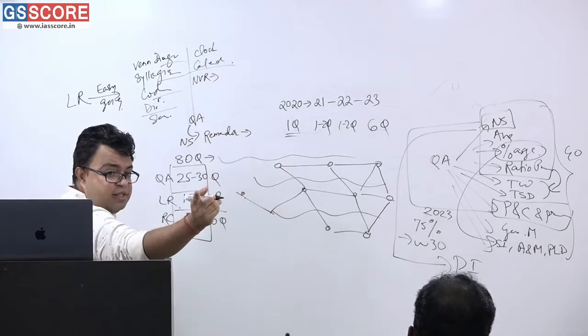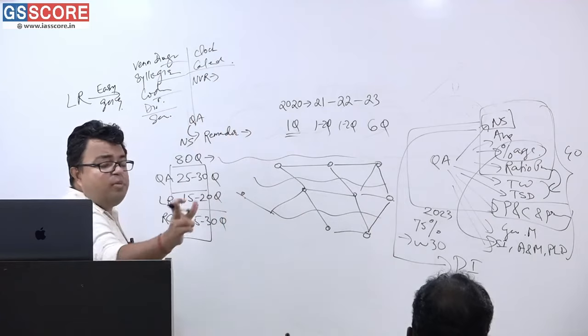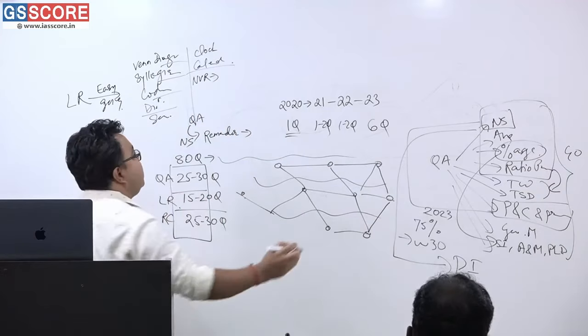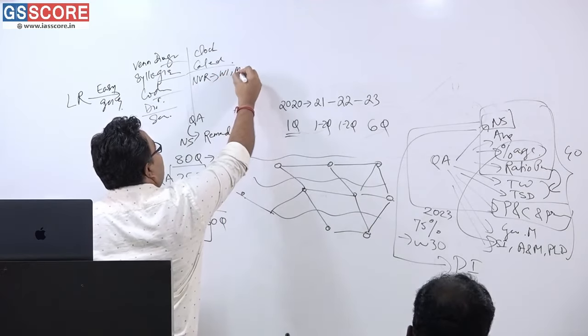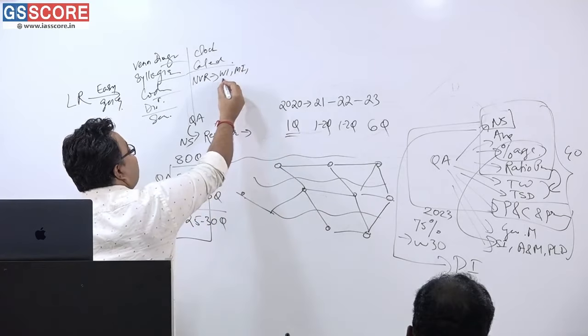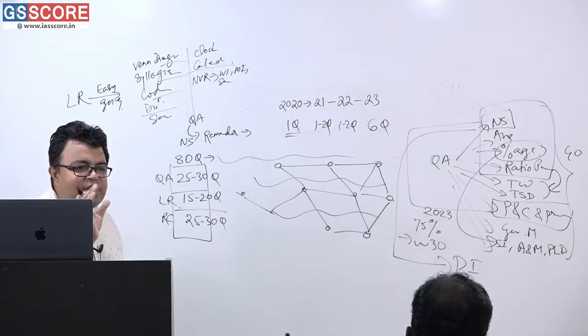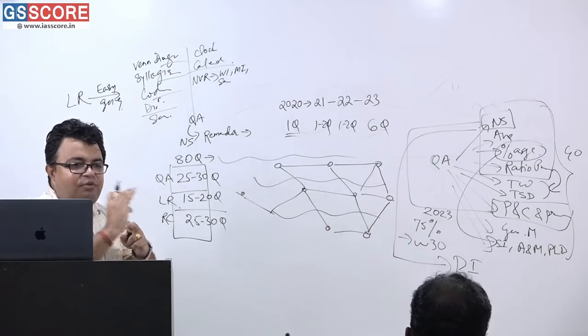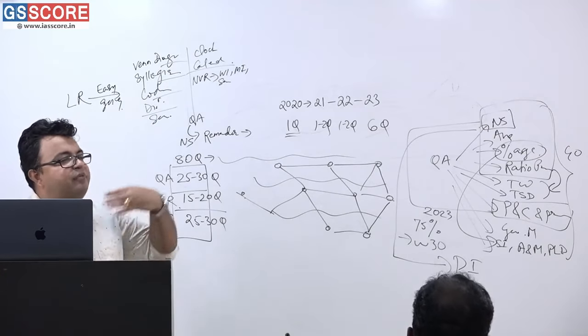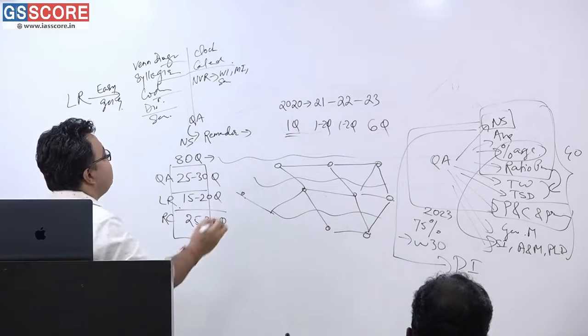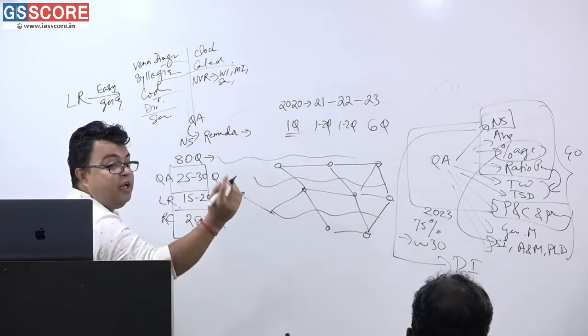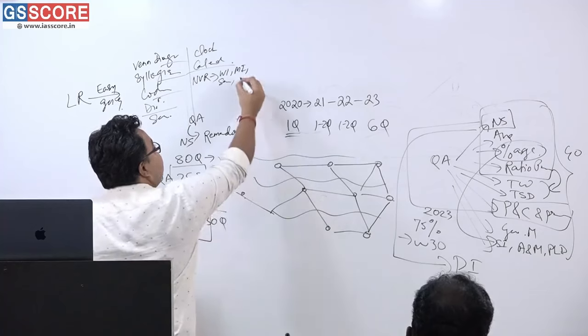Water image, mirror image, then areas like series of figures also. In 2018, 19 and 20 there were some questions where four figures were given and you had to find the fifth figure. That was a series question. And after that, what are the other areas? Cubes and dice, yes, cubes and dice.